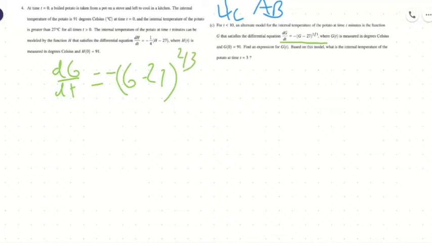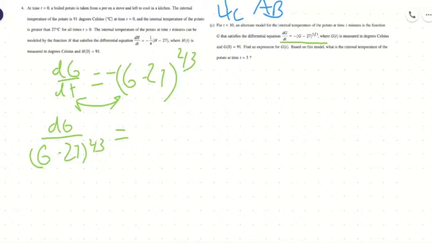And so we know that we need to get the t by itself on that side, and get the g's all together. So then I would basically swap these, and you'd get dg over g minus 27 to the 2/3. The negative would stay on that side because all we'd be doing is dividing by g minus 27 and then multiplying by dt, excuse me. We get negative dt. So we get dg over g minus 27 to the 2/3 equals negative dt.